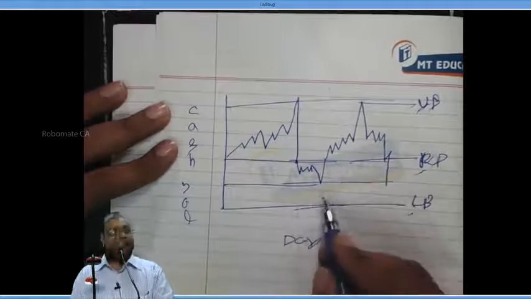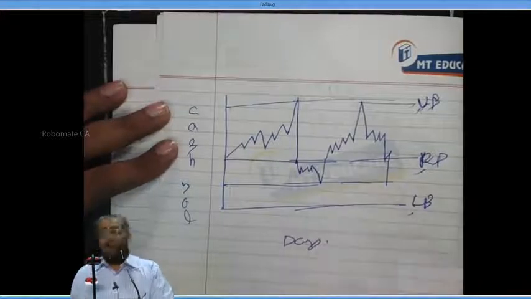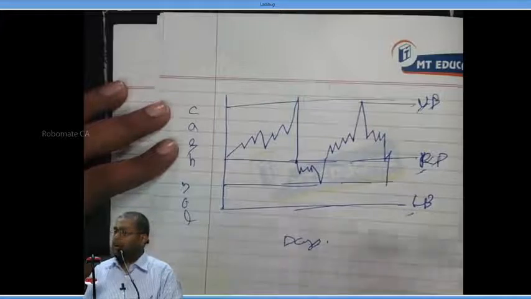Now, when the cash balance touches the lower one, what should he do? Sell. How much should he sell? Until it reaches back to the return point. Yes or no?